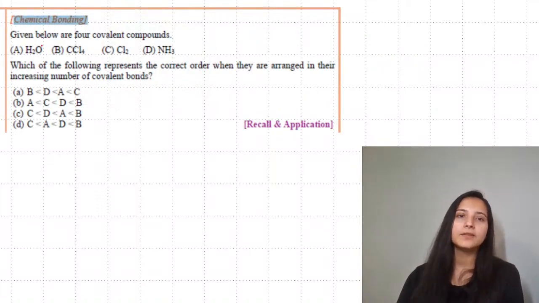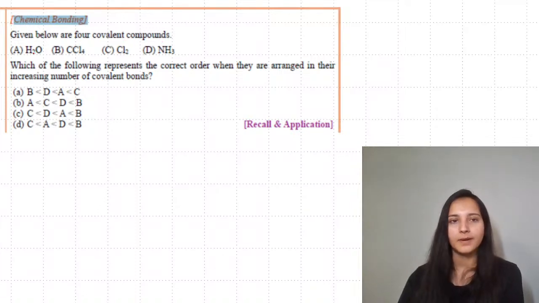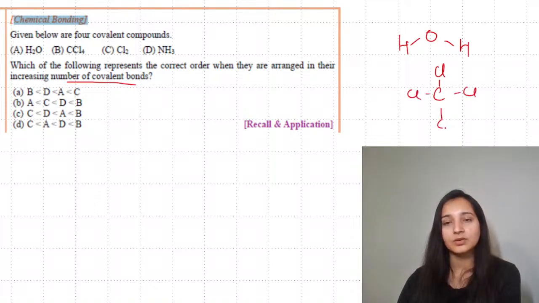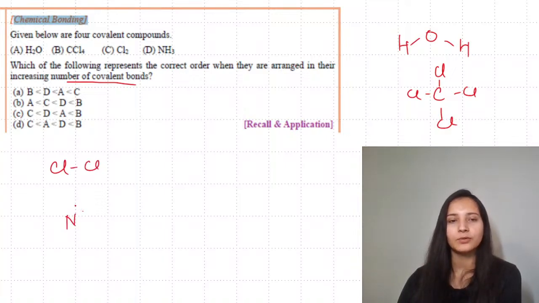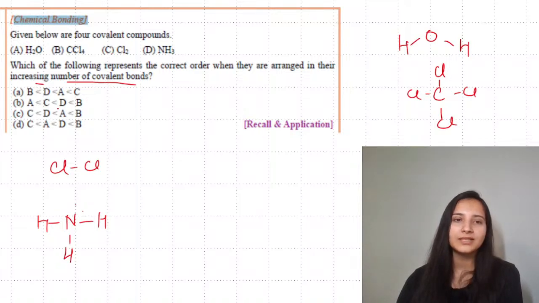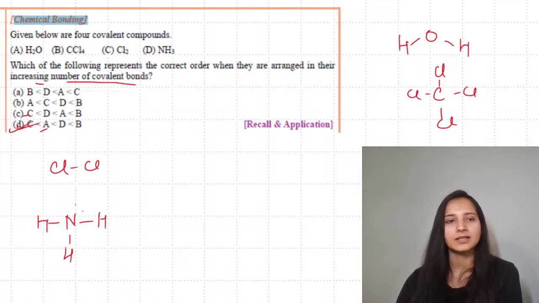Moving to the next one, given below you have 4 covalent compounds: water, CCl4, chlorine, and ammonia. Which of the following represents the correct order when arranged in increasing number of covalent bonds? Speaking about water, you have 2 covalent bonds. In CCl4, you are having 4 covalent bonds. All of these are single covalent bonds though. In chlorine, you have 1 covalent bond. In ammonia, you are having 3 covalent bonds. So you have to arrange in increasing order. You start with chlorine, that is C, and next comes water, that is A. So you got your answer as D.